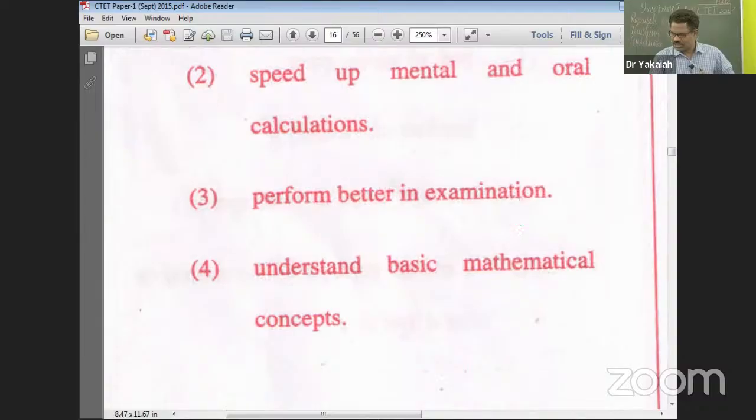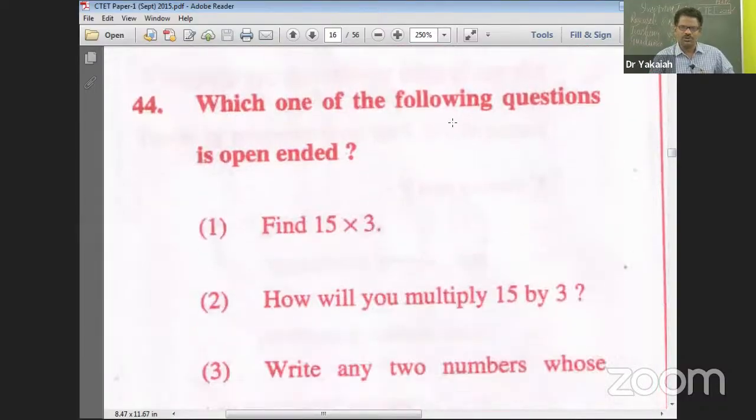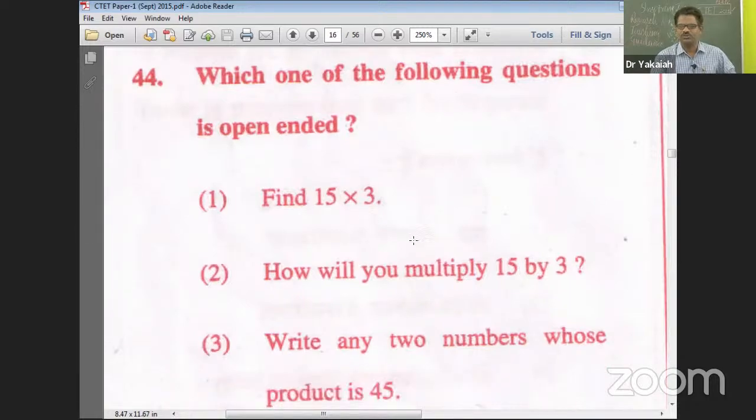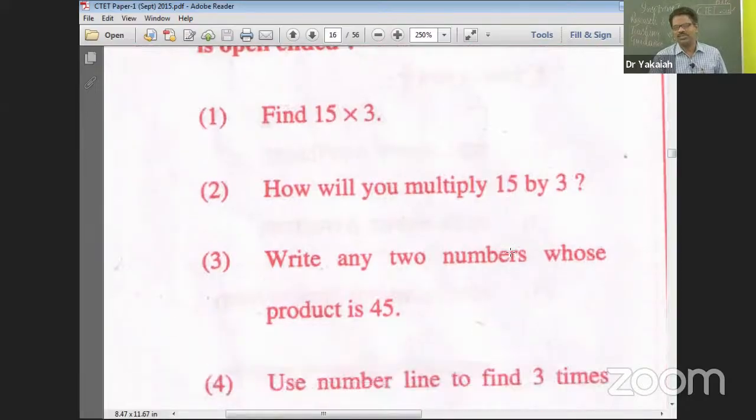Let's move on to question number 44. Which one of the following questions is open-ended? Find 15 into 3: 15 times 3 is fixed, so where is the open-ended? It's closed. How will you multiply 15 by 3? Almost the same. Write any 2 numbers whose product is 45: at least some open scope is there. Any 2 numbers, so I can write 1 into 45, 9 into 5, 3 into 15.